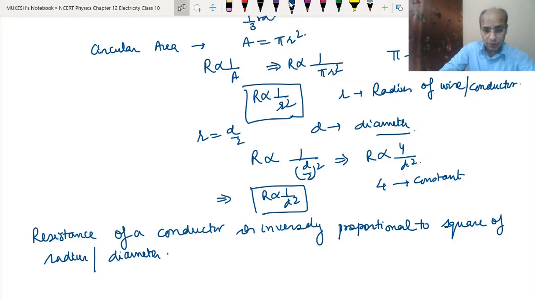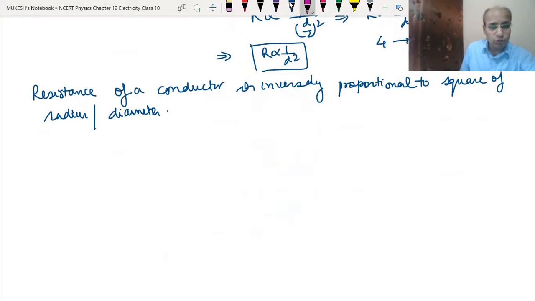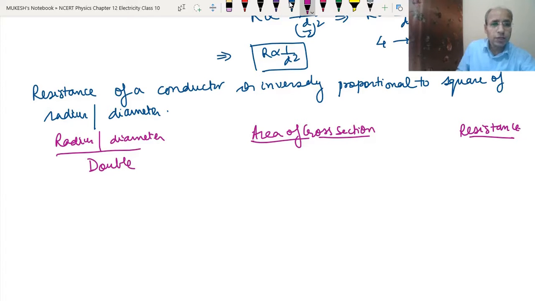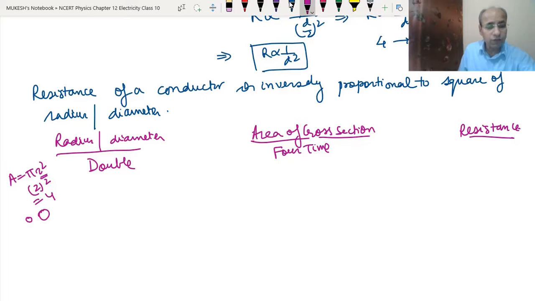Okay, so now let's see it in tabular form. Suppose we have the radius or diameter in one column, area of cross section, and the change in resistance. Suppose we make the radius or diameter double, that means 2 times. We already know that A equals pi r square, so if we make the radius double, 2 square is 4, so the area will become 4 times.